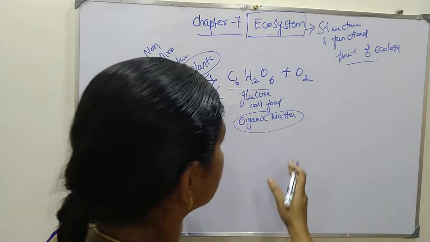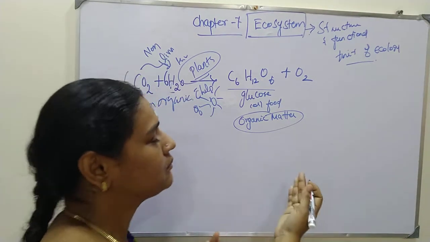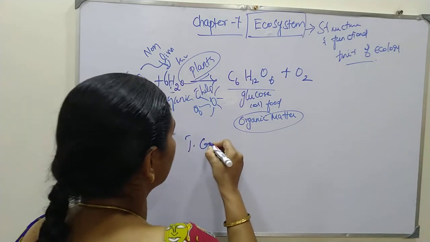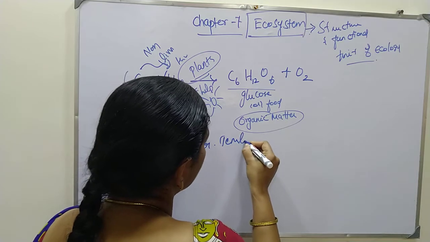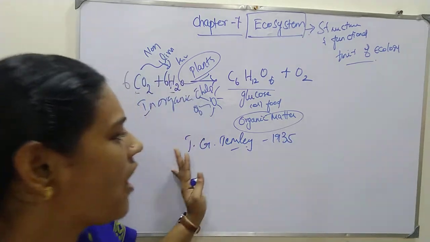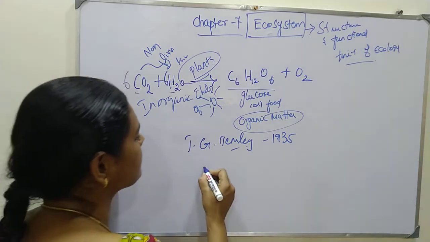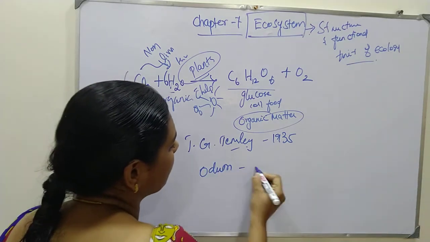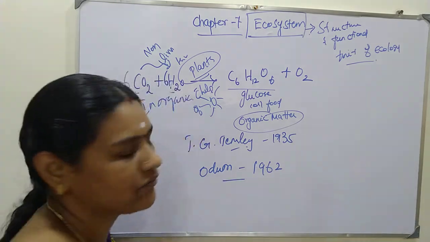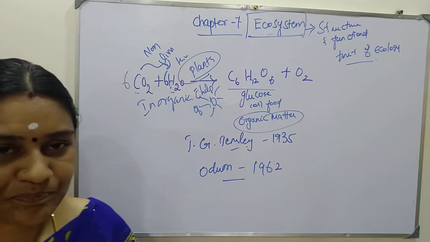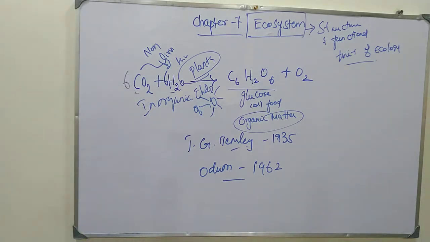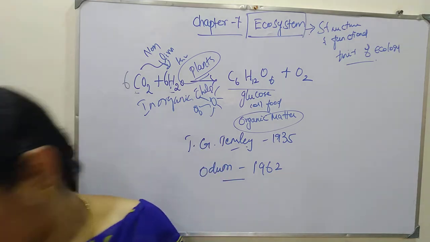The ecosystem as a result of interaction between living and non-living material was said by A.G. Tansley, a scientist, in the year 1935. After him, the scientist Odum said in 1962 that it is the structural and functional unit of ecology. Based on that we get this ecosystem definition.